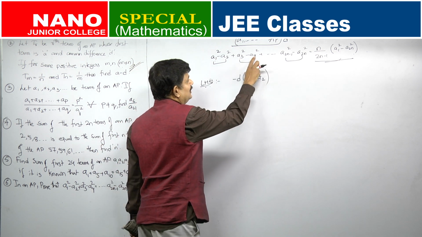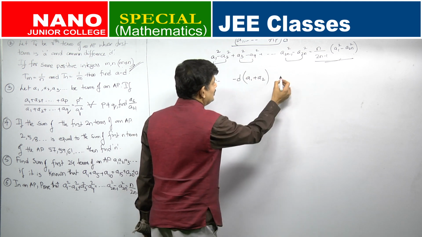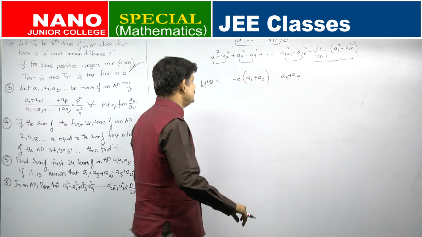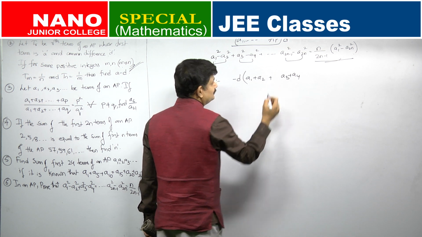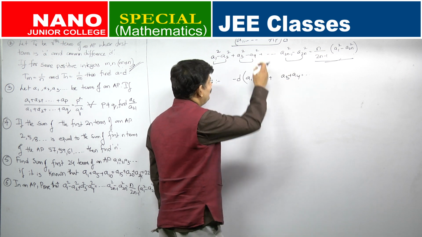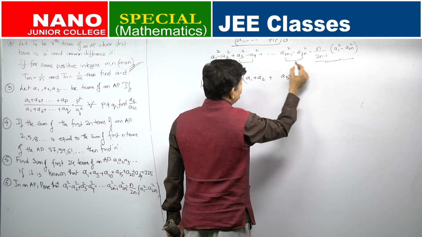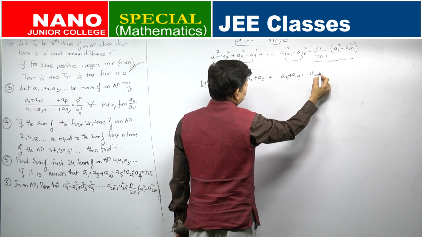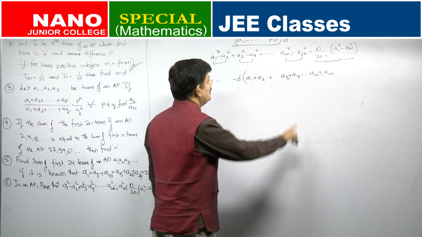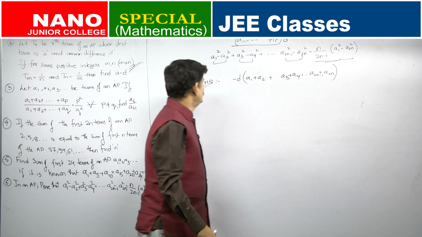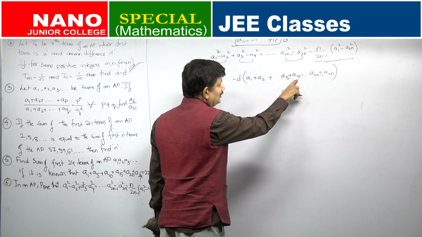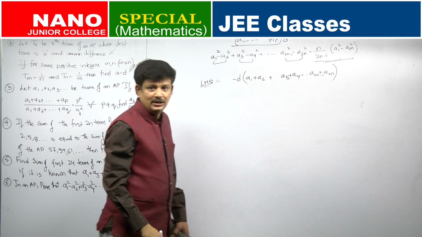What will be second term? a3 minus a4 into a3 plus a4. What is a3 minus a4? Again minus d, so that minus d I can take common. Next term, similarly a5 plus a6, and so on up to last term. What will it be? a2n minus 1 minus a2n is minus d, which I have taken common, into a2n minus 1 plus a2n. So, left hand side is simply minus d into a1 plus a2 plus a3 plus a4 plus so on up to a2n minus 1 plus a2n.